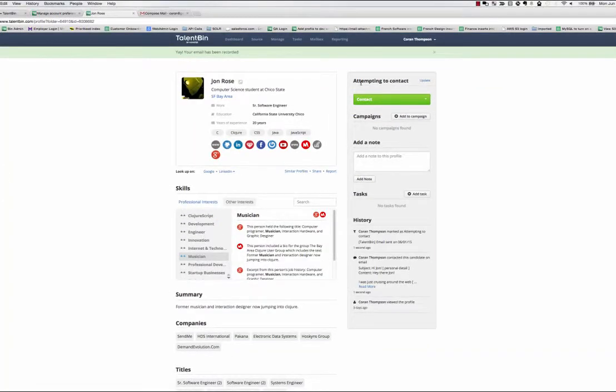And when we do that, you'll notice a couple things have happened to this individual. We get our little notification at the top reminding us that we reached out. The candidate's stage has been changed to attempting to contact so that we don't have to loop back around and manually note the fact that we sent them a message. And then in the history section in the bottom right, that activity has also been recorded for us, both for your own kind of workflow so that you know who you've reached out to and when, and also if you're working in a multi-seat bin so that you can avoid stepping on the toes of the other recruiters who are working simultaneously with you.